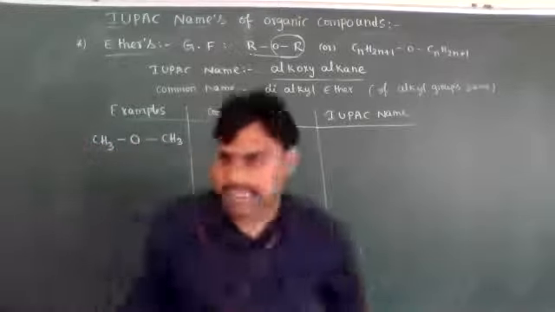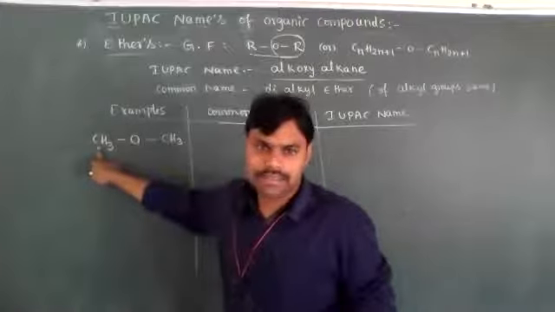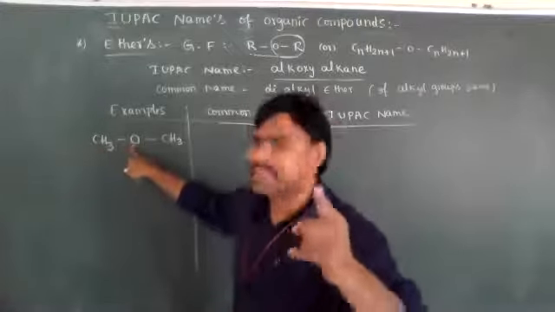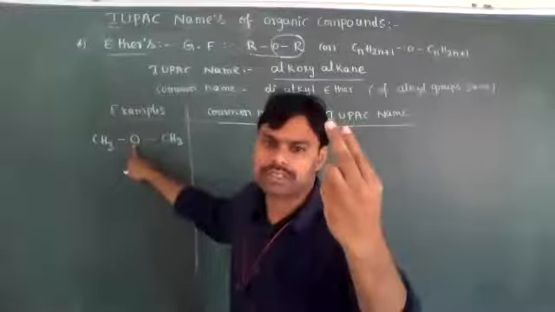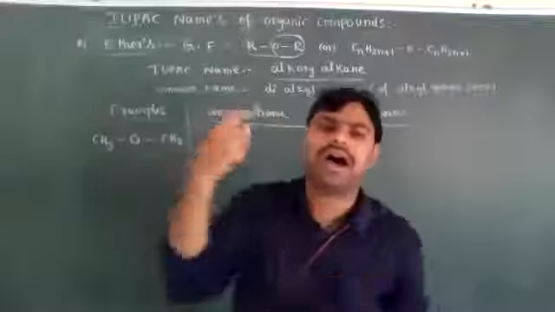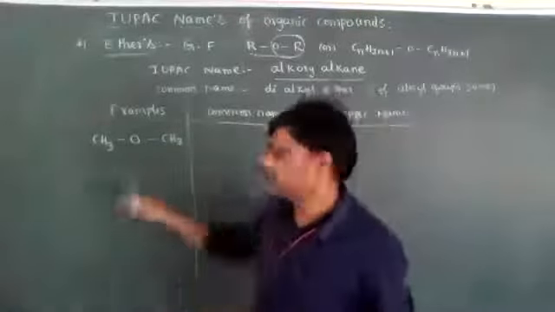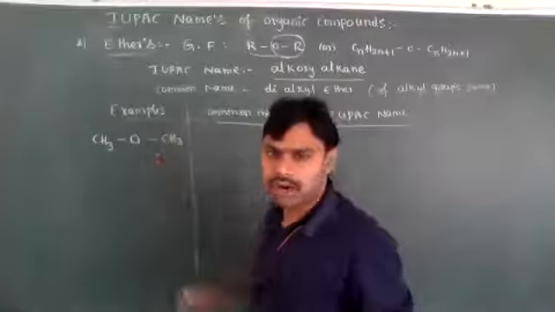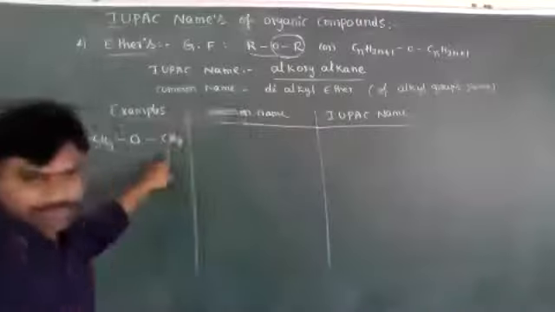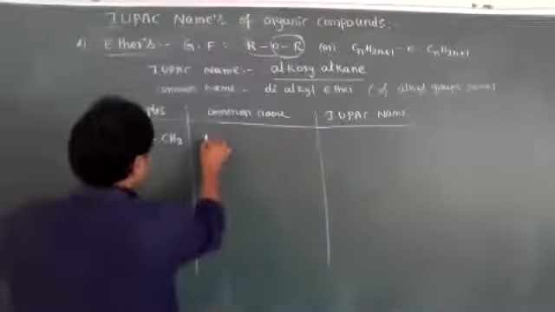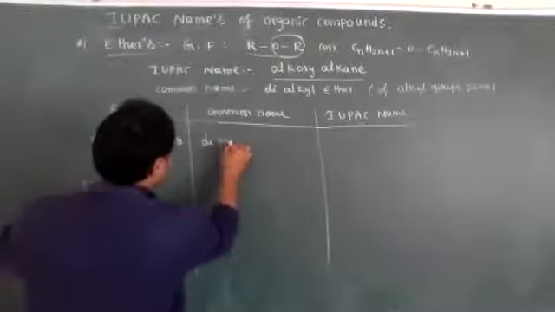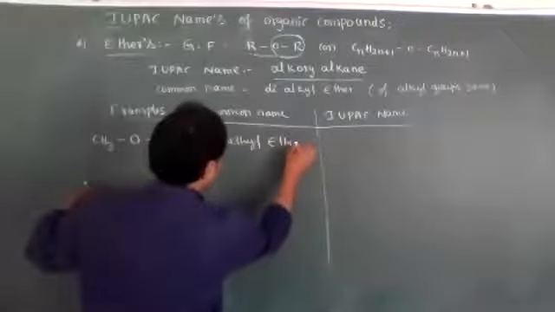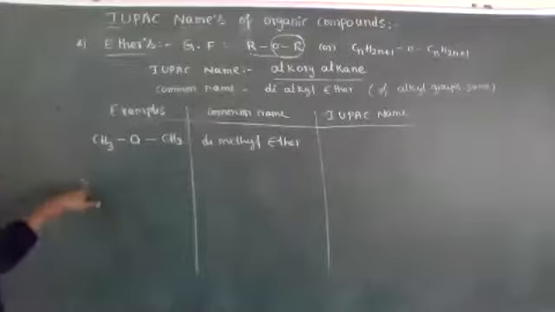Is the carbon's tetravalency satisfied or not? This carbon is bonded with 3 hydrogen atoms and one bond with the oxygen atom. Generally, oxygen always forms 2 bonds, that is 2 single bonds or 1 double bond. So here 2 single bonds are present. Now the 2 alkyl groups are the same, so its common name is dimethyl ether. Dimethyl ether is the common name.